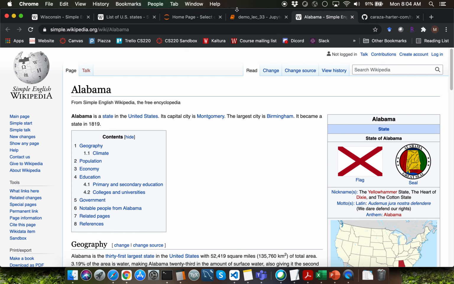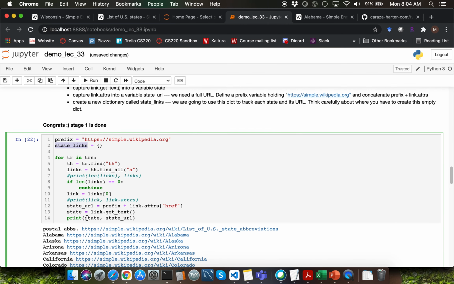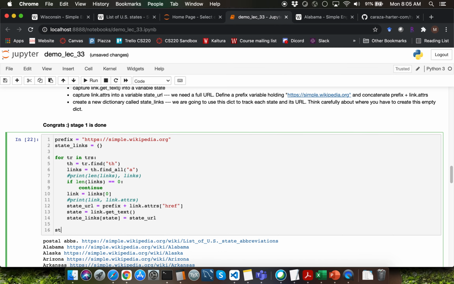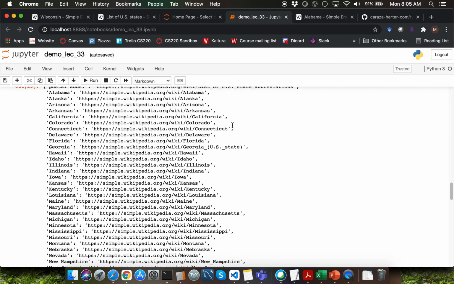You can confirm that by clicking on one of the URLs, and that should load the corresponding state page. So we now have the key and the value. So we just need to say our dictionary variable name, which is going to be state_links here, and the key is going to be the name of the state, and the value is going to be the URL that we are going to store here. Let me go ahead and display state_links after executing this particular cell of code. Notice that we are getting the dictionary where we have the state names as the keys and the corresponding URLs as the values. I'll wrap up this video here.